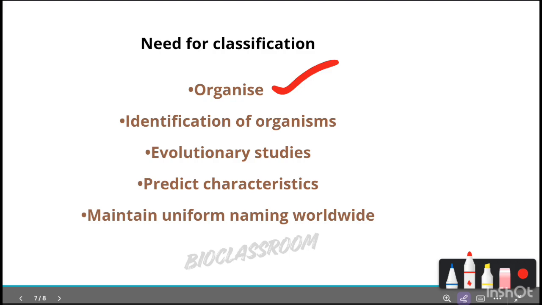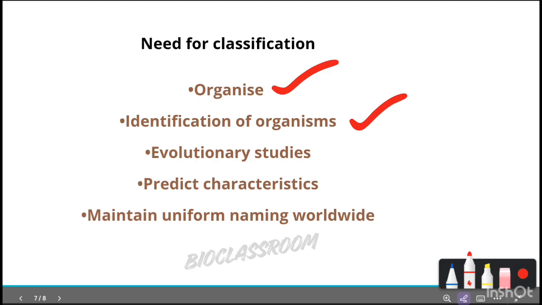The second point is it helps in the identification of organisms. For example, if you find a new plant, classification helps you compare it with a known group and identify it easily. So identification becomes much easier.